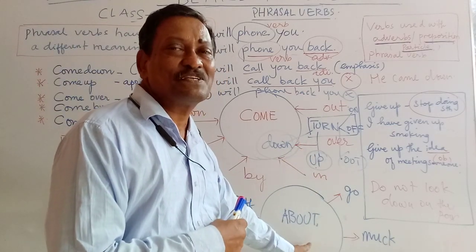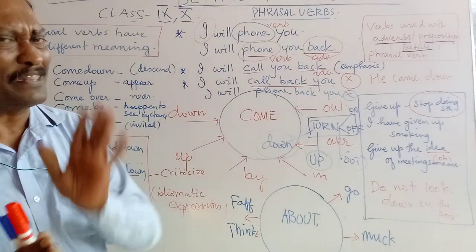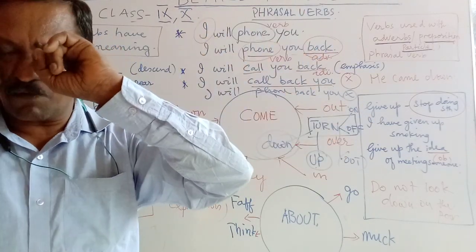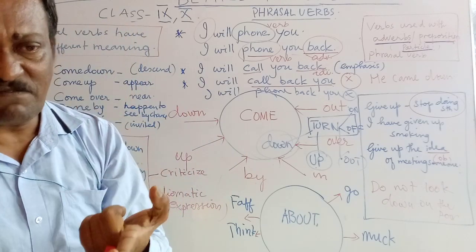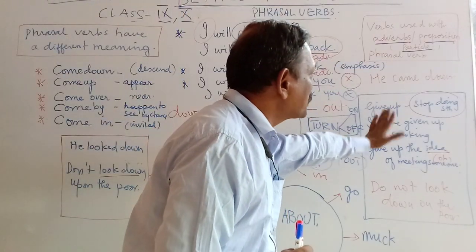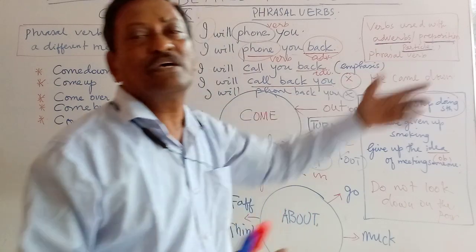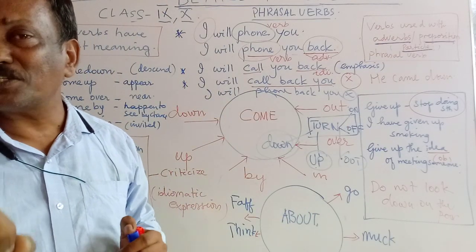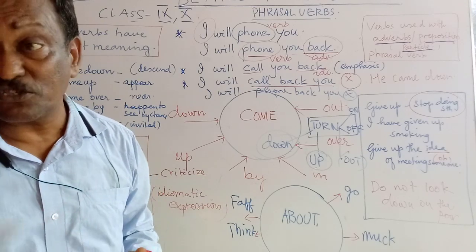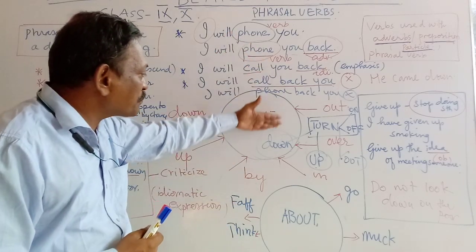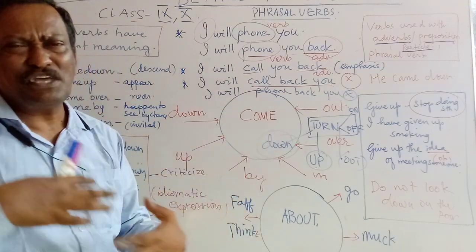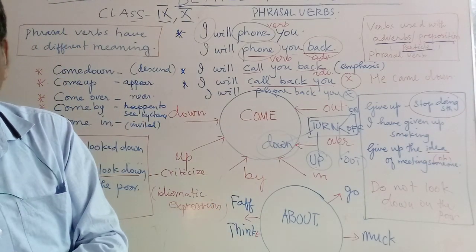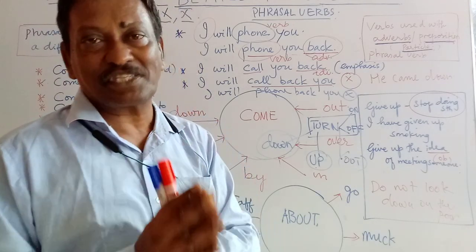About is a preposition. So remember, my dear students, one thing has to be kept in mind. To understand phrasal verbs easily, you have to understand one thing, and that is the main verb takes a preposition or an adverb. Then it becomes a phrasal verb. Now, phrasal verbs cannot be learnt on a single day. It's not an overnight job. For that, you must come across or you must study the different phrasal verbs. So there are certain methods to study them. In the next class, we will be discussing the methods.